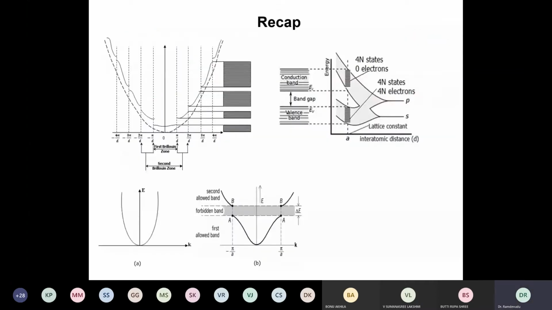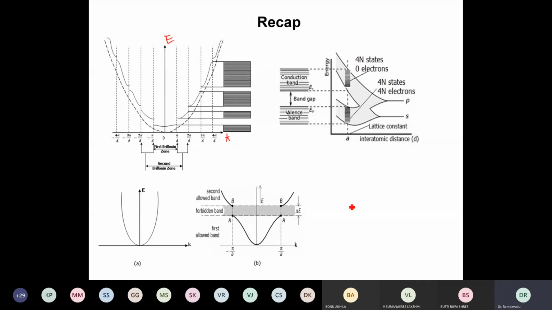And the recap is that in the earlier class, by the Kronig-Penney model, we have drawn an EK diagram for a given material, and that EK diagram is not continuous as suggested by the classical theory, but has some discontinuities. And we have taken on this axis K, and on this E, and hence we call it the EK diagram.